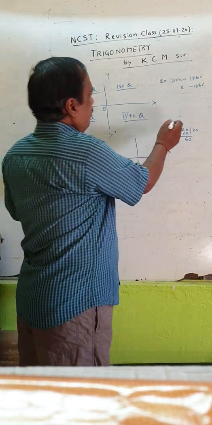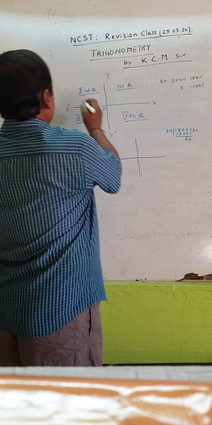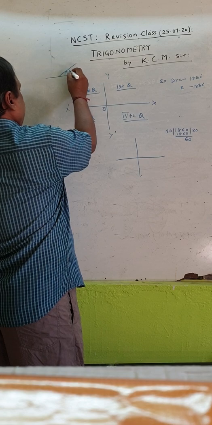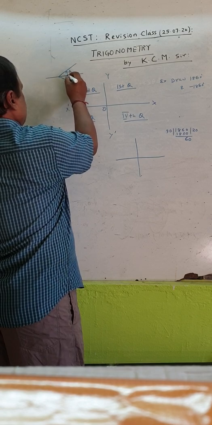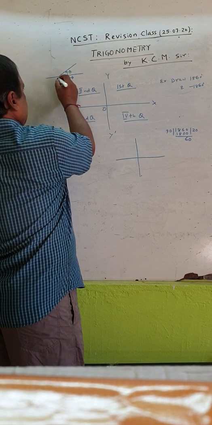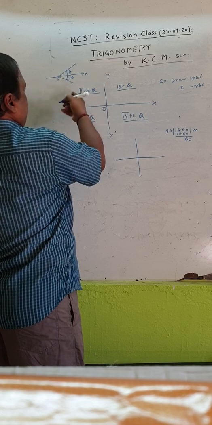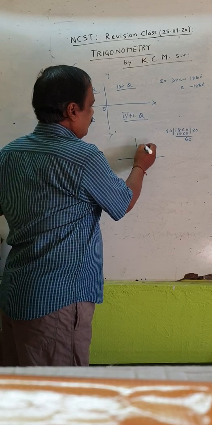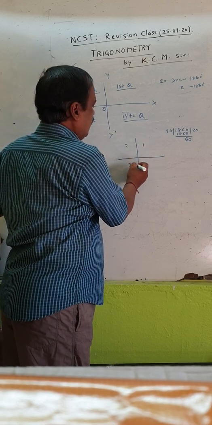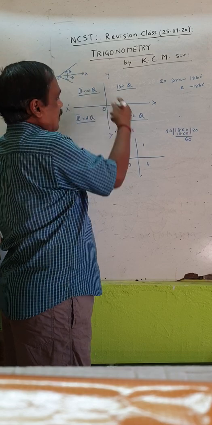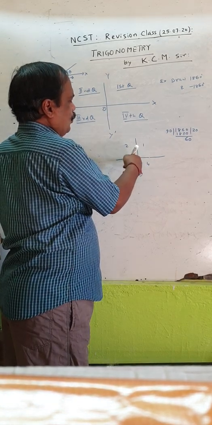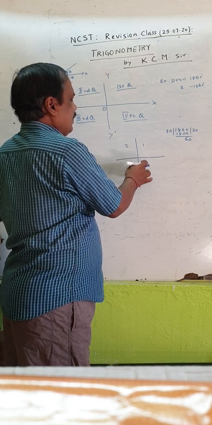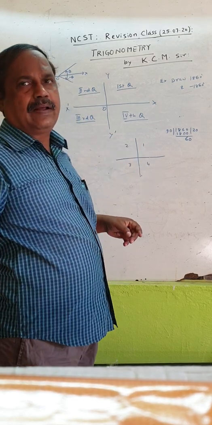Since this is a positive angle, it is measured anti-clockwise, and negative angles clockwise. For the positive angle this is 1, 2, 3, 4. Will you count everything?